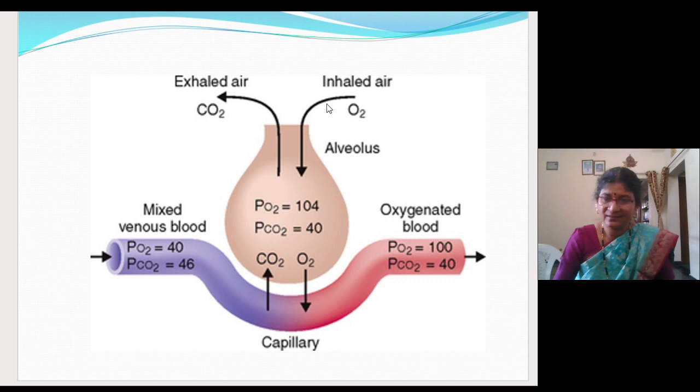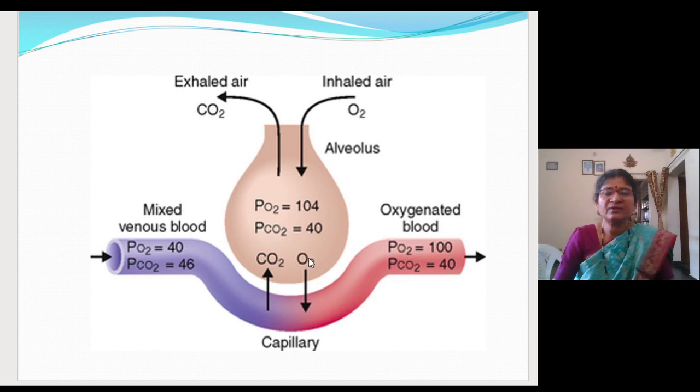So here, the inhaled air. When you inhale the atmospheric air into the respiratory system, where will the air come? It will come through the conducting zone into the respiratory zone, that is the alveoli. Fine. In the alveoli, what is the partial pressure of oxygen? It is 104. And what is the partial pressure of oxygen in the venous blood? In the venous blood, it is less. It is 40 mm of mercury. So here it is given.